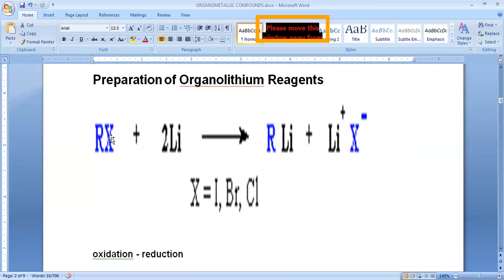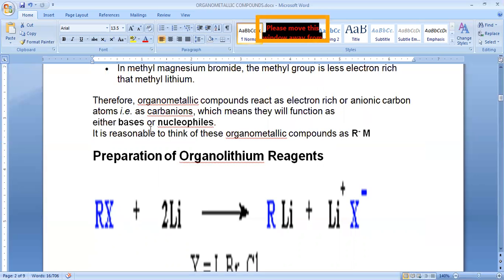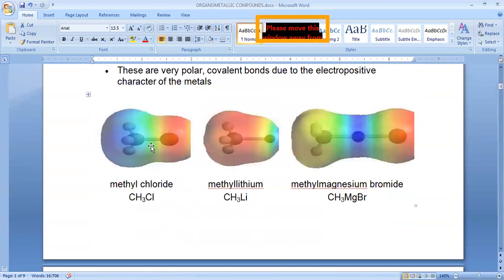The alkyl part. Why? Because in this R-X bond, if you recall the structure, this is the alkyl part, and this bond is somewhat weak. Why? Because the bond pair of electrons is pulled by this chlorine atom. So that's why the carbon gets the partial positive charge, so it is electron deficient. When it has an electron source, then what happens immediately? That electron source facilitates the bond breakage.